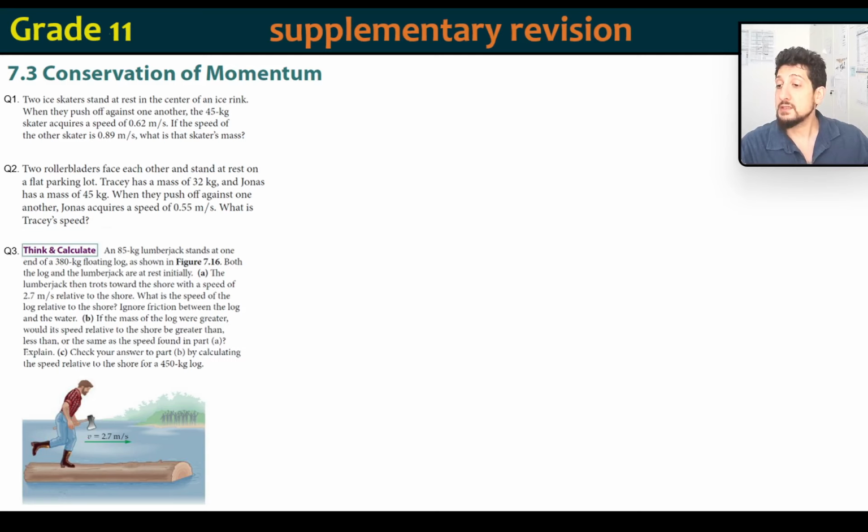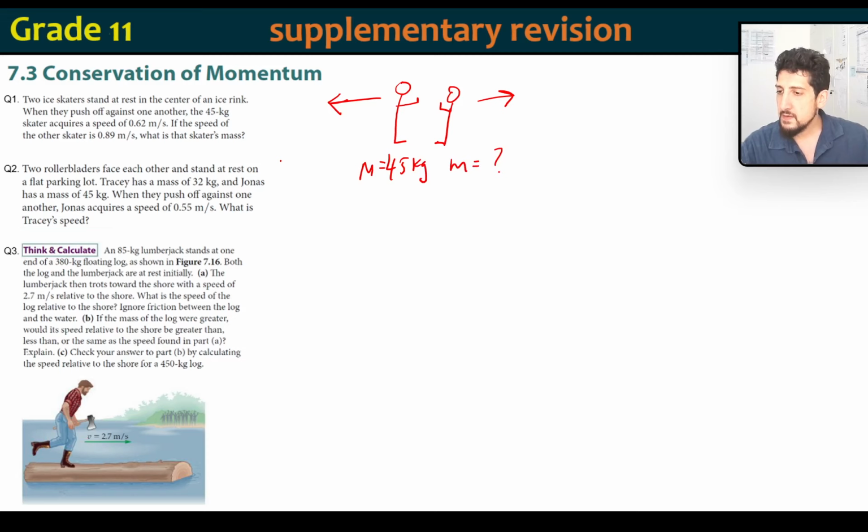Two ice skaters, question one says, two ice skaters stand at rest in the center of an ice rink. So we've seen this question so many times. We've got two people standing in the middle of an ice rink and they push each other apart, and one of them goes that way, one of them goes that way. That's what's happening here. We've got a 45 kilogram person, so this person here is 45 kg. We don't know what this person is, so that's what we're trying to find out. The speed of the skater is this. What is the skater's mass?